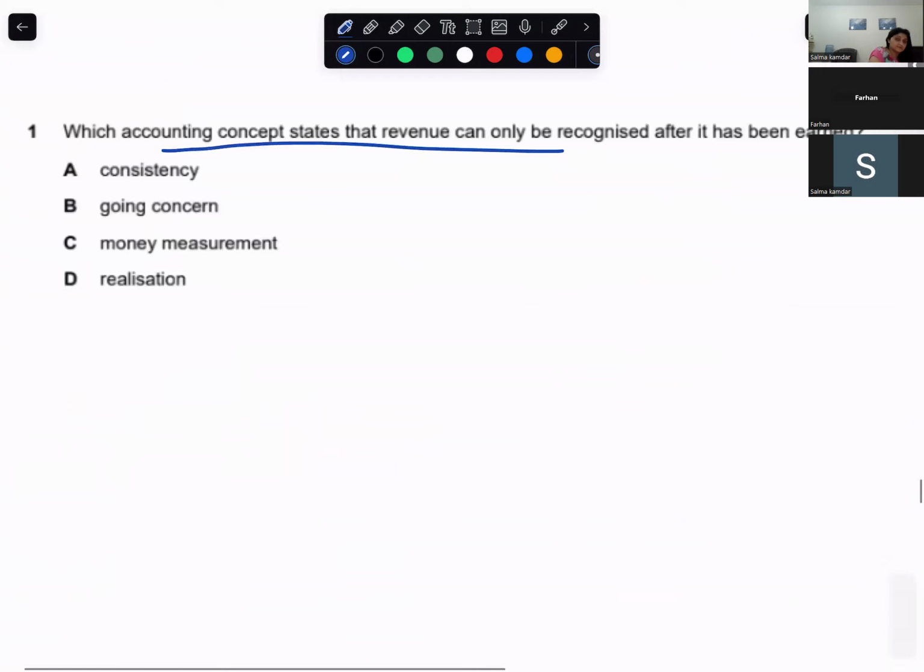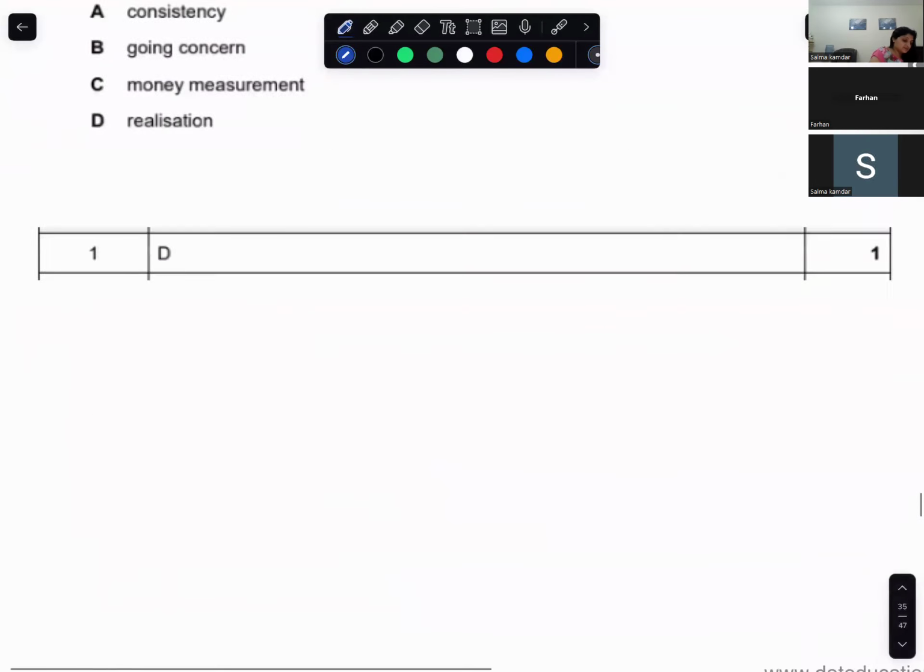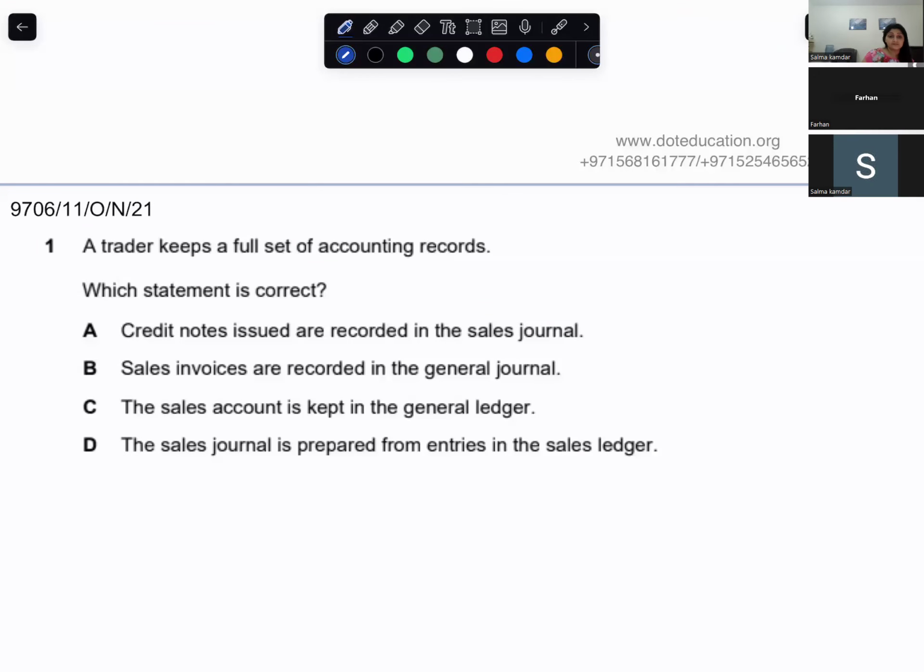Which accounting concept states that the revenue can only be recognized after it has been earned? Realization. D. You have to watch accounting concepts. Yeah, Miss, I will. Come on, read the next one.